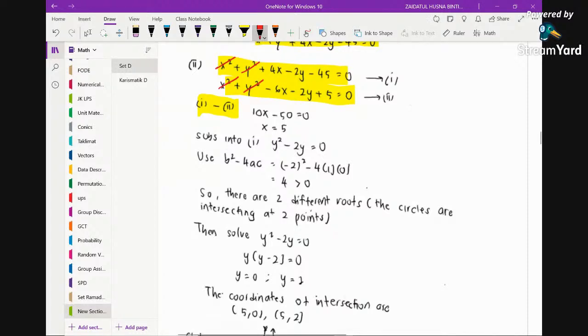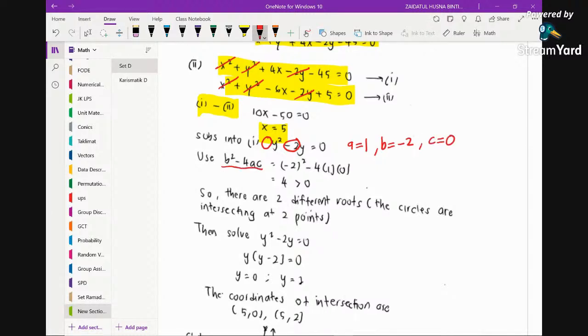And we do have this, and you may see that the y here in this case is also eliminated, so now you will straight away get the value of x. Then if you substitute into any of the equations, you may find that based on the quadratic of y, you can find the a, b, c. This is the coefficient of y squared, so a is 1, and this is the coefficient of y, so b is negative 2, and because there's no constant here, c is 0.